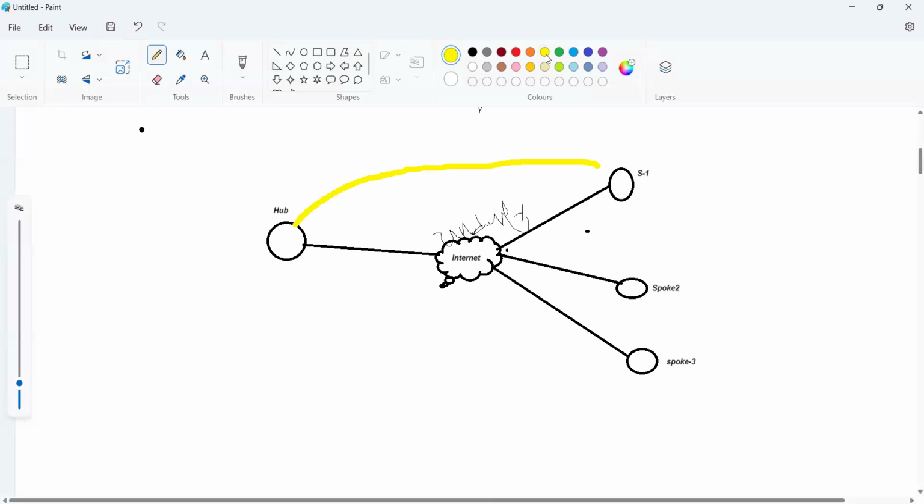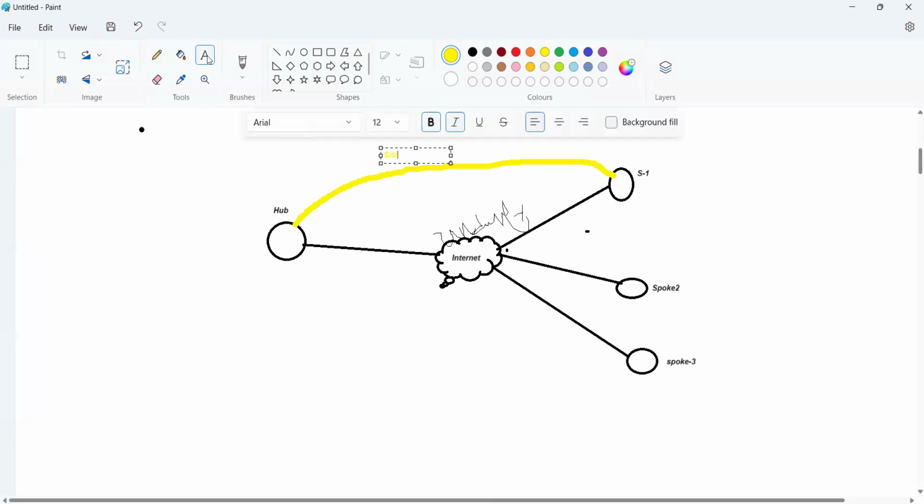This is overlay; we are creating an overlay. This we call a site to site VPN. We will create one site to site VPN.